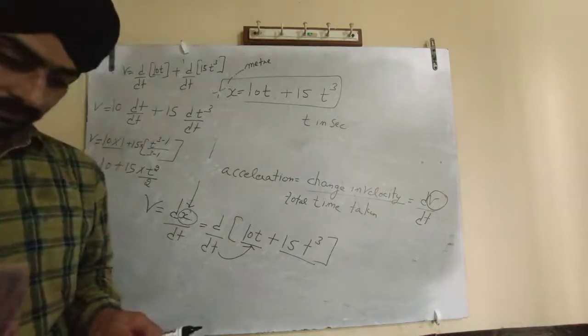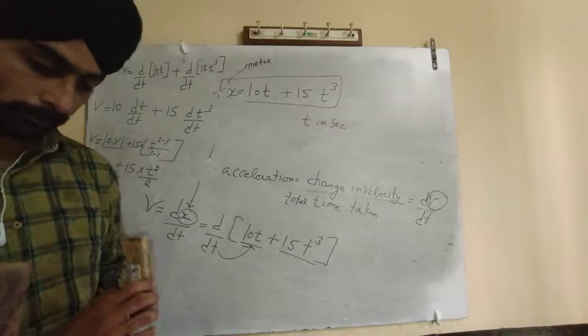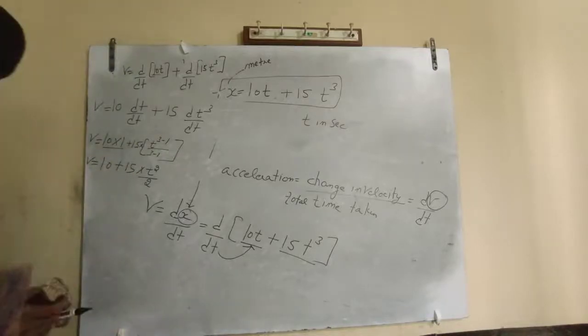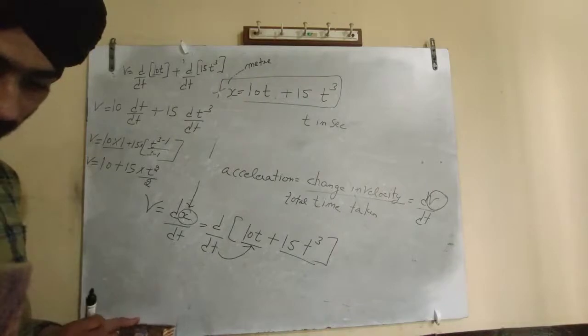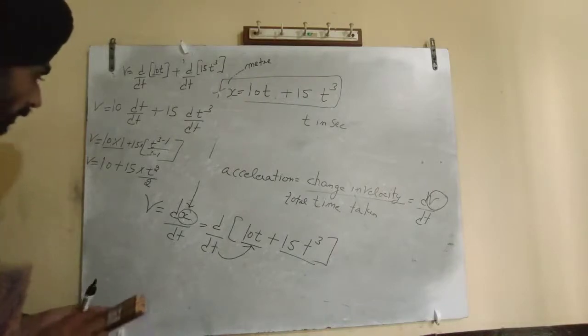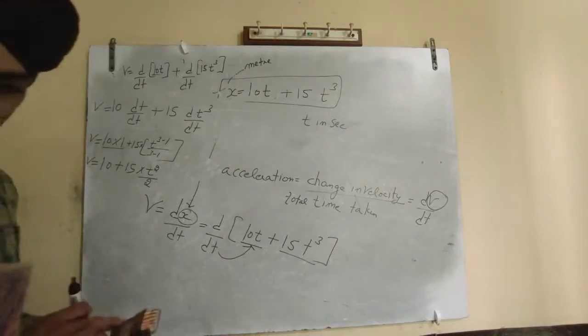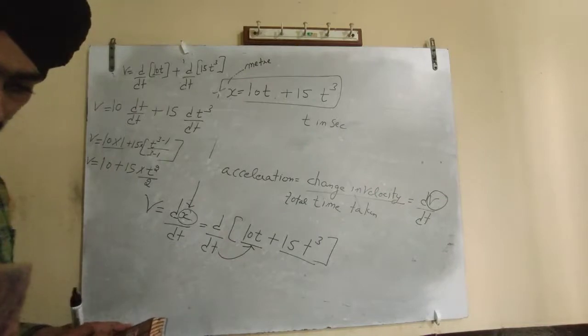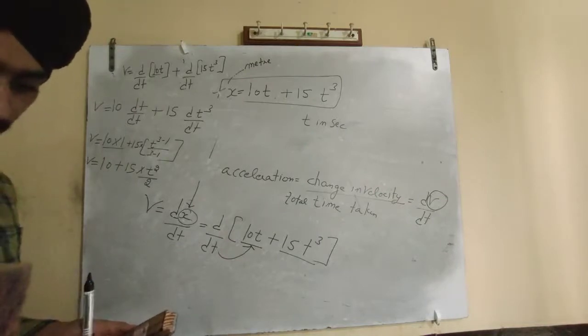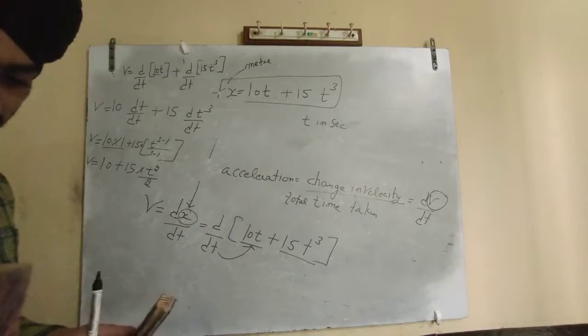So we have got the value of v. Are we moving on to the right concept? I think it's right.